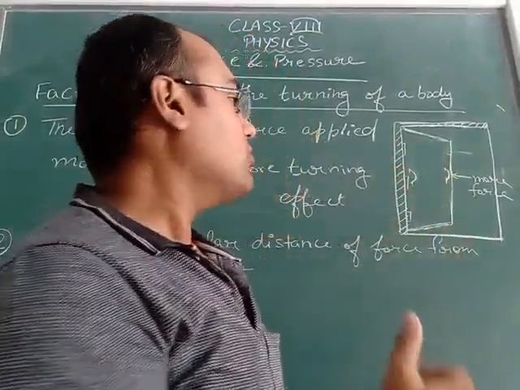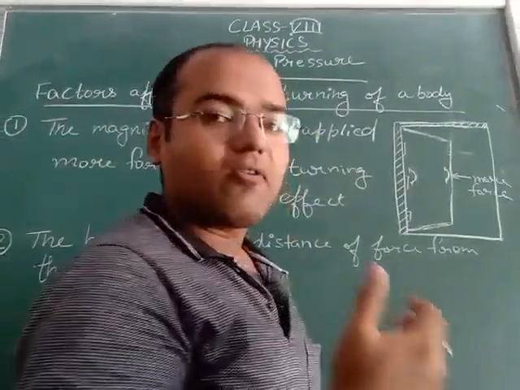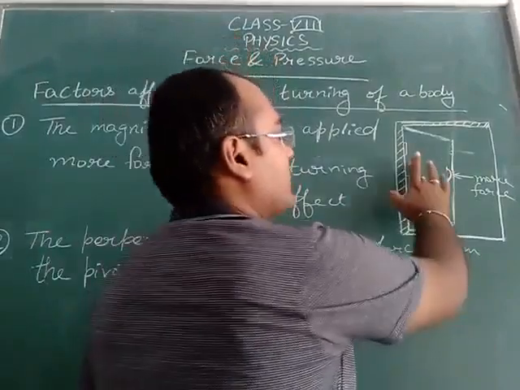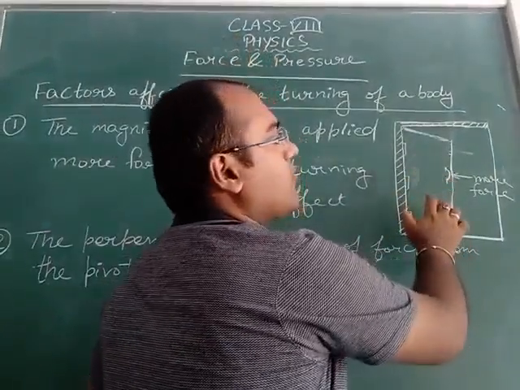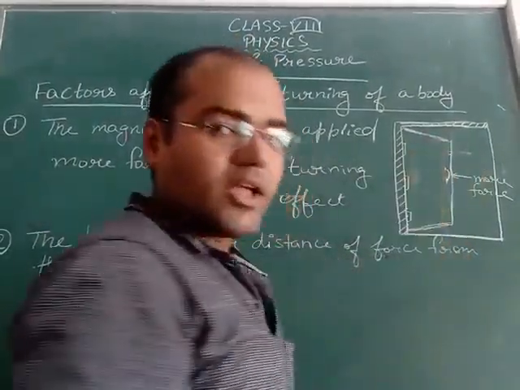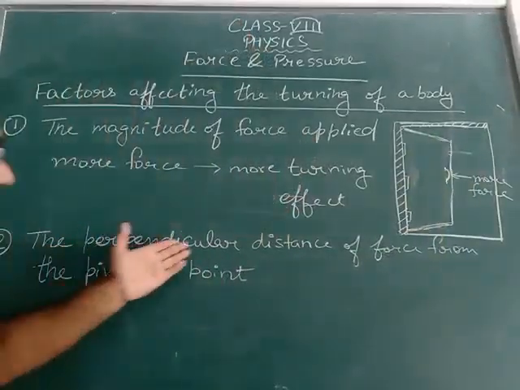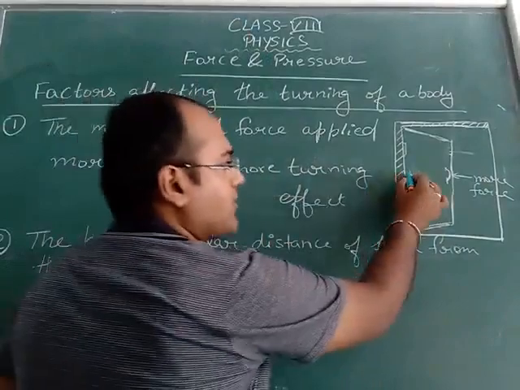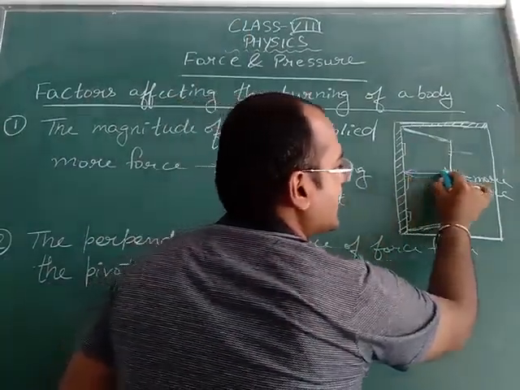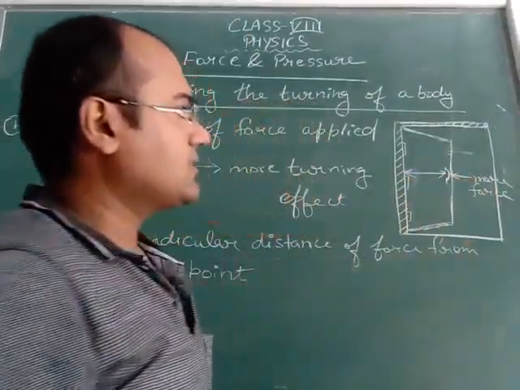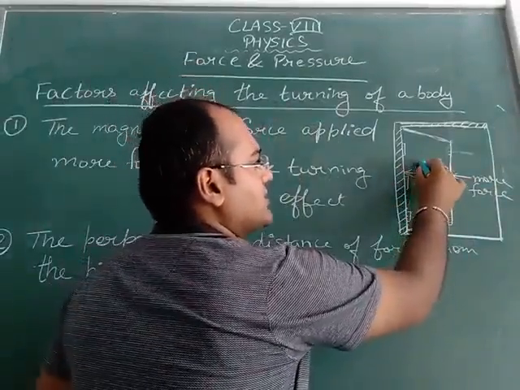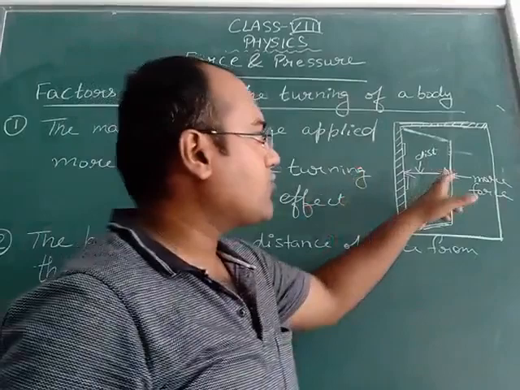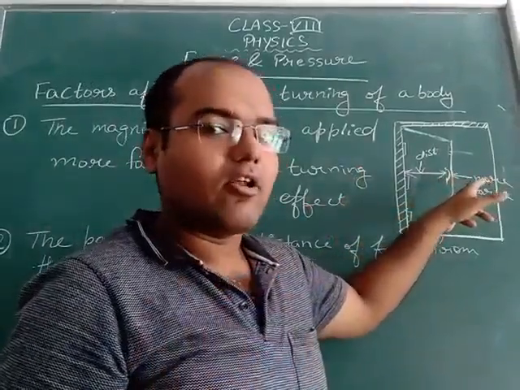So in order to save our energy, in order to apply less force, what we are doing, we are providing the handle at the end of the door. So next point is perpendicular distance of force from the pivoted point. So this is the pivoted point and this is the distance from the pivoted point. Where will we apply force? We will apply force on this handle only.